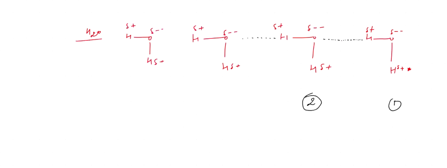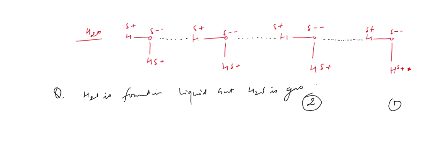That is why H2O is found in the liquid state. Question: H2O is found in liquid state, but H2S is gas. Why? Can you explain? One more question: HF is liquid, but HCl is gas.